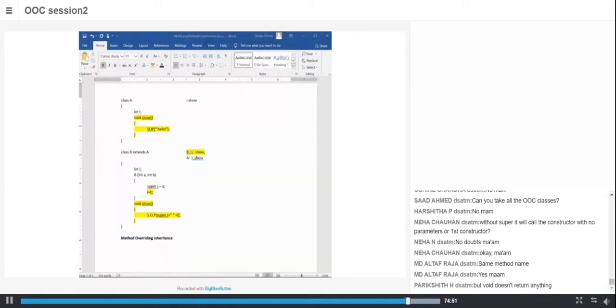Ma'am, if we do this and if we create an object of the, okay, let me say B OB is equal to new B, and I say OB dot show. Okay, tell me what will be the output. B has two show methods. One is this show, the other is this show. Let me name this as 1 and this as 2.